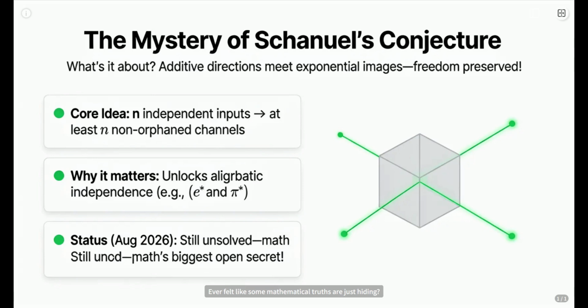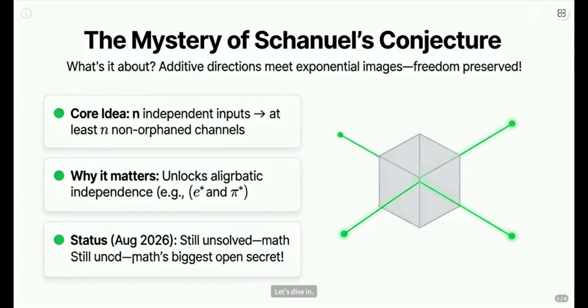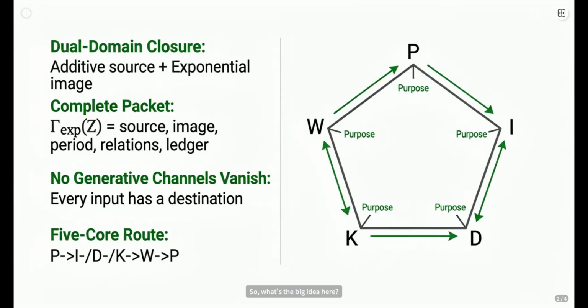Ever felt like some mathematical truths are just hiding? What if I told you there's a famous conjecture, Schanuel's, that's been bugging mathematicians for decades, and it might just be solved by a new approach? Let's dive in. So what's the big idea here?